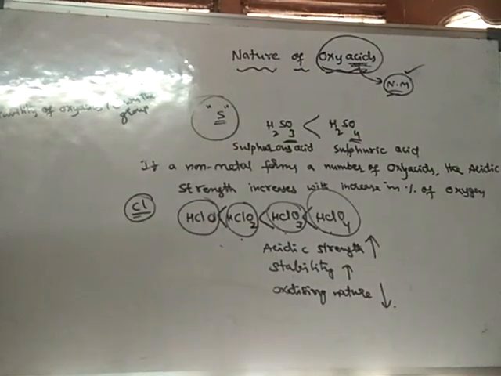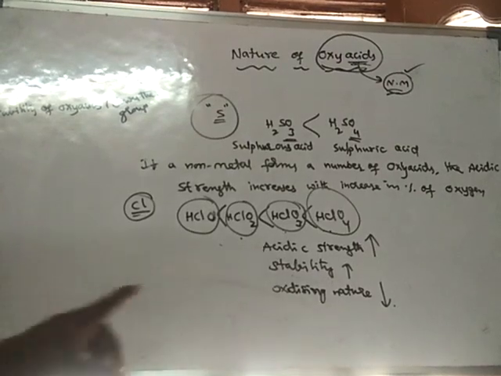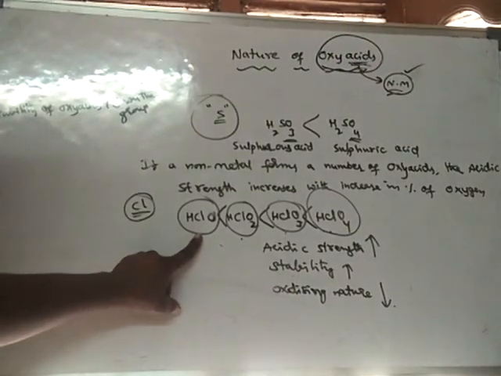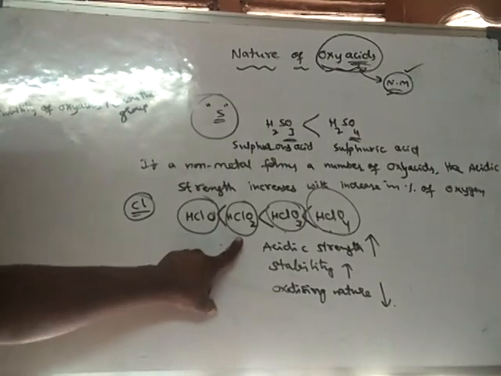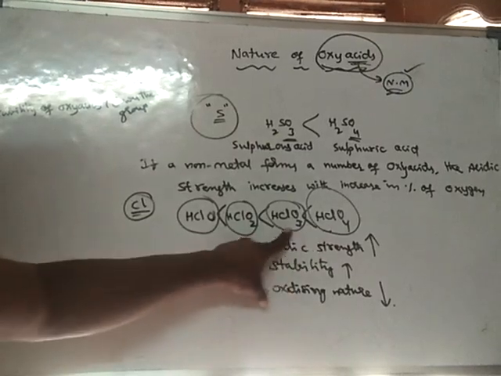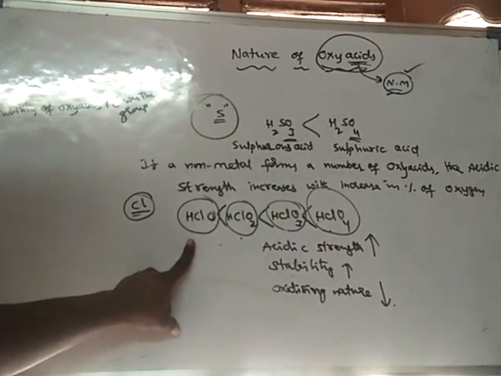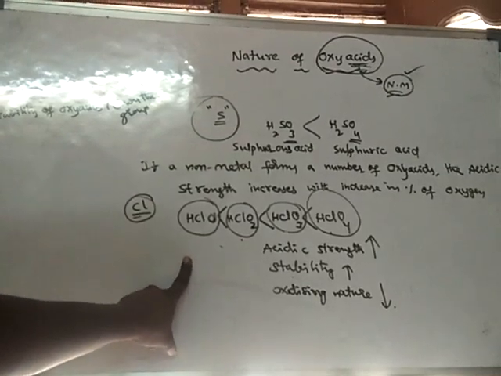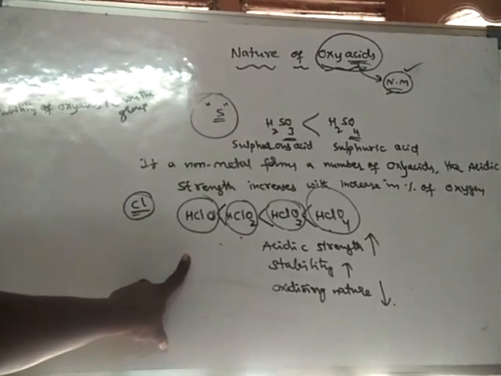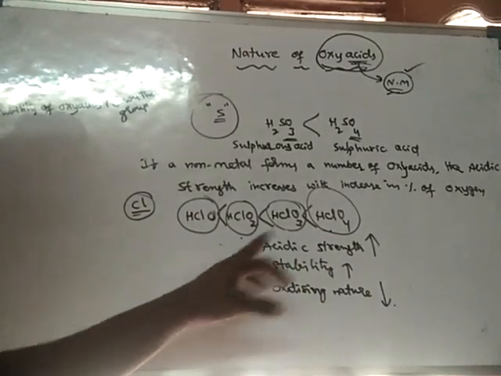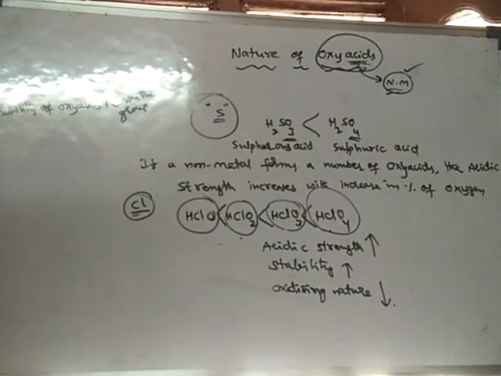Oxidizing nature means oxygen supplying nature. So it can supply oxygen to other substances easily. Out of these four, HClO4 can supply oxygen easily to the other substance and make it undergo oxidation. Hence it is said to be an oxidizing agent. So out of these four, HClO4 is a strong oxidizing agent.